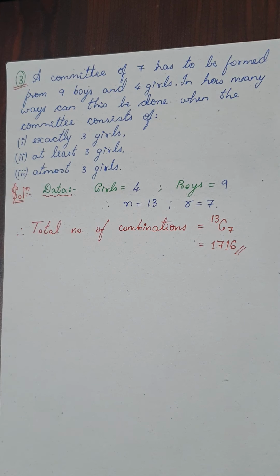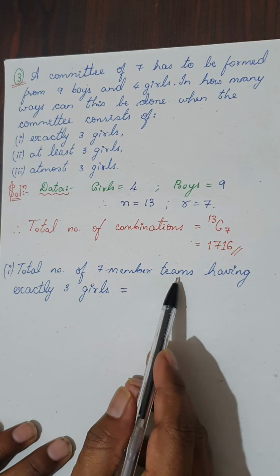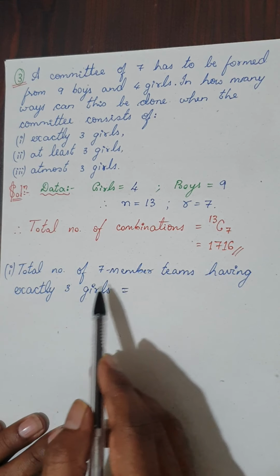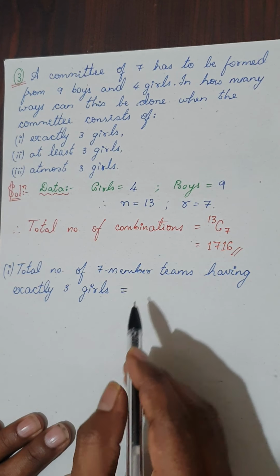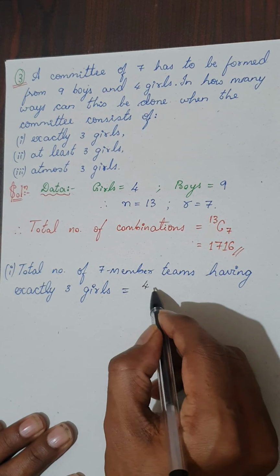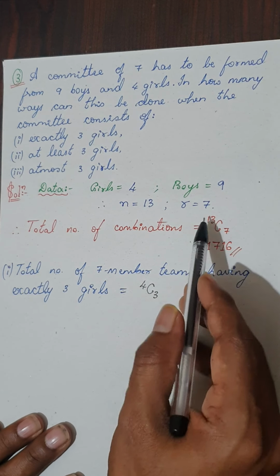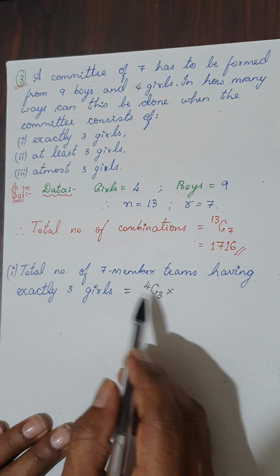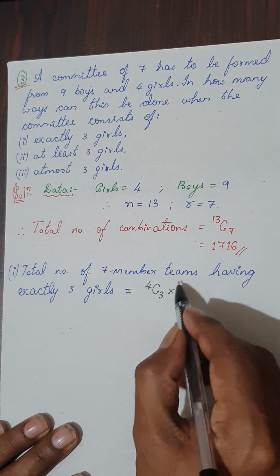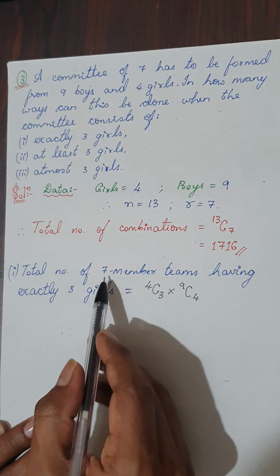Now let us take each condition one by one. Total number of 7-member teams having exactly 3 girls. So you want exactly 3 girls. Remember, I need a 7-member squad. So if I need 3 girls, out of 4 girls, 3 have to be selected. So it can be done in 4C3 ways. Remember, I have to select 7 members. That means the remaining 4 members have to be selected from boys. So that is nothing but 4C3 into 9C4.